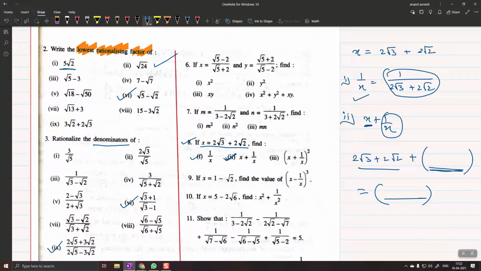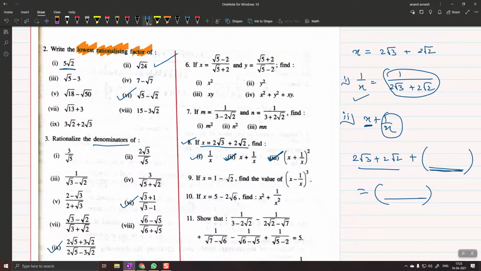Prajakta, how will you find the third one in here? So we'll write the final answer of the second part and then we'll write it as a whole square. And then you will square it. Exactly. When you square it, you need to use some formula like (a plus b) the whole square. Okay, and then you will get the answer. So it will be very, very simple. So I think you guys can definitely try that by yourself.